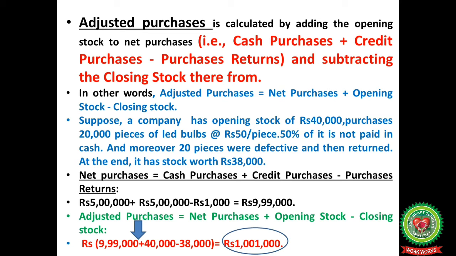So net purchases are cash purchases plus credit purchases minus purchase returns. 5 lakh of cash purchases plus 5 lakh credit purchases minus 1,000, that is purchase return, would be calculated as rupees 9,99,000. Adjusted purchases are equal to net purchases plus opening stock minus closing stock. So here we have 9,99,000 plus 40,000 opening stock minus 38,000 closing stock, which will be equal to 10,01,000.